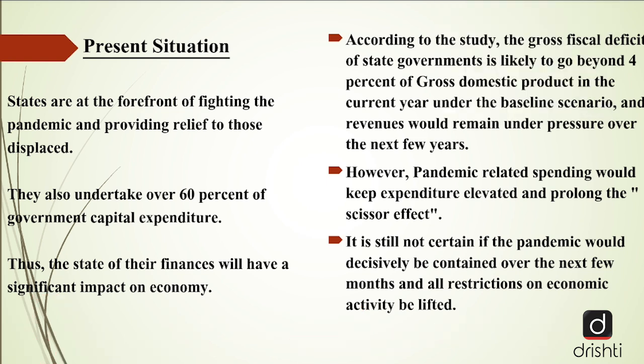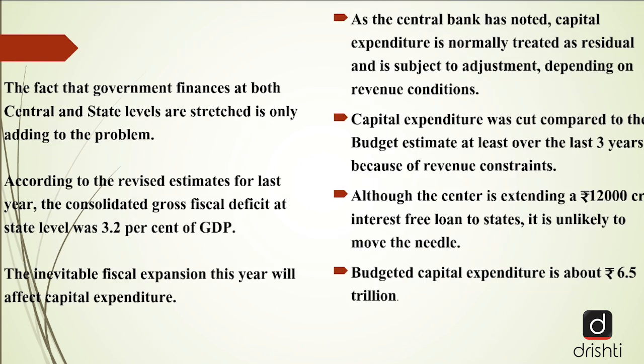There is one more very important thing for us, that so far it is not certain that how long this pandemic will go on. When will the vaccination come? When the vaccines will be distributed completely? When the restrictions on economic activities will be lifted completely? So we are not sure with any of these things. So this actually makes the situation even more harmful for us. The fact that the government finances at both central and state levels are stretched is only adding to the problem.